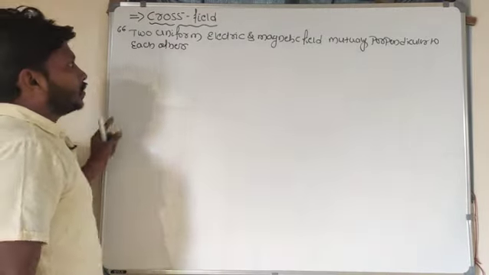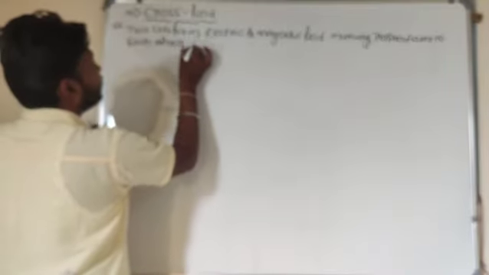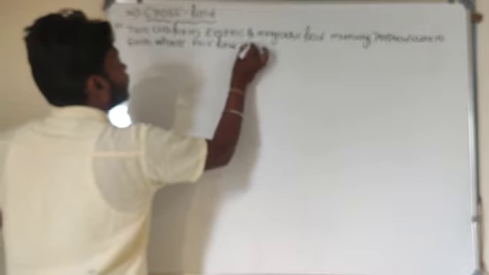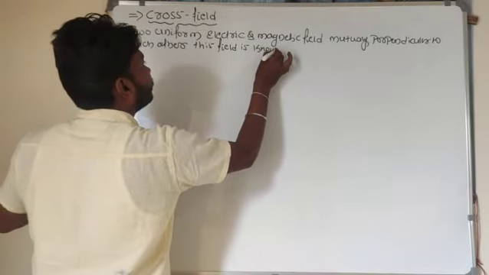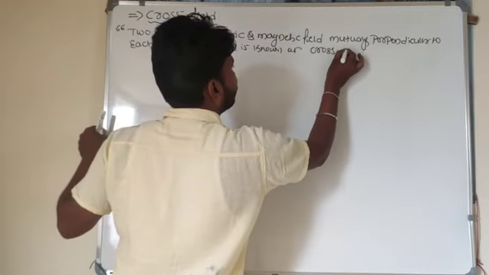Okay. So two uniform electric and magnetic fields that are mutually perpendicular to each other. This field is known as a cross field.